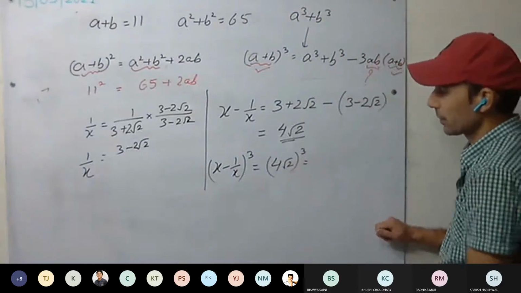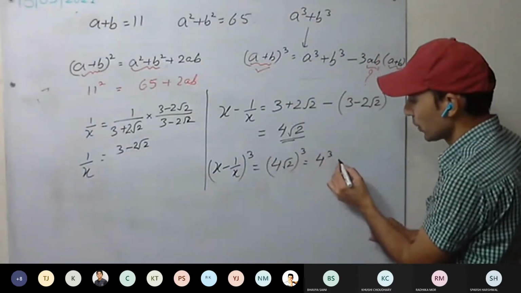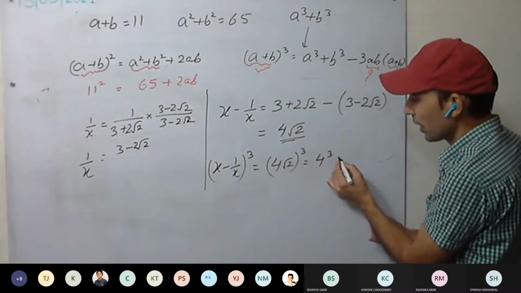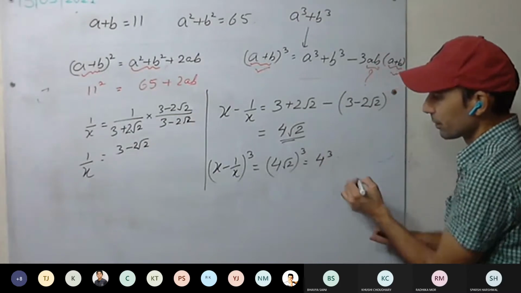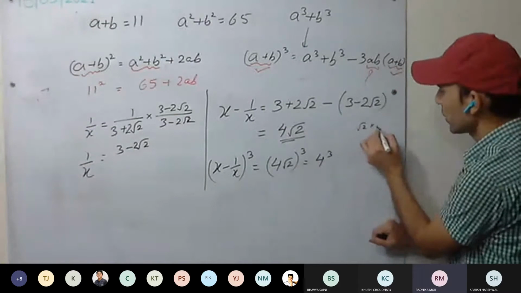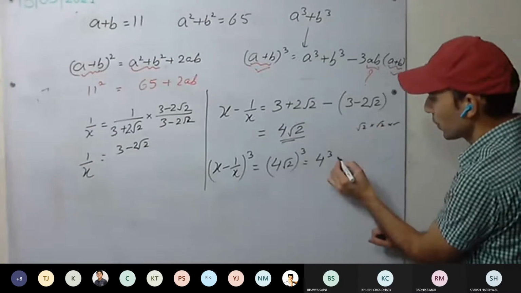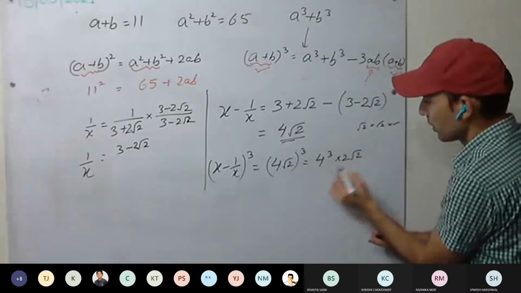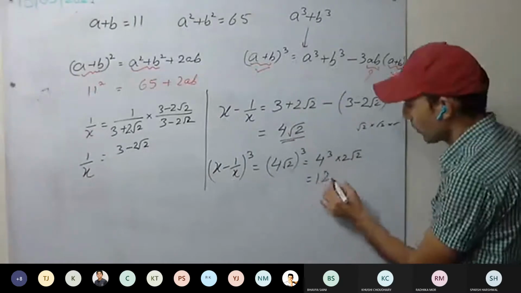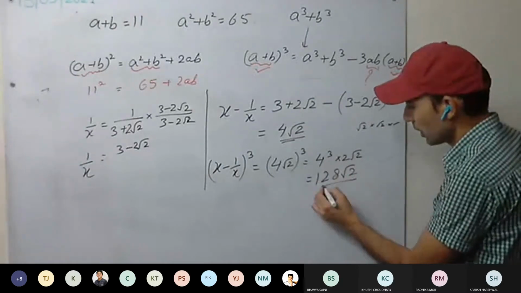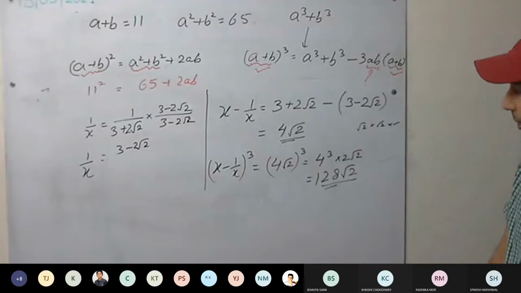How much will you be getting? 4 cube, root 2 cube. How much will it be? Root 2 into root 2 into root 2, that is 2 root 2. 4 cube is 64. So 128 root 2. You'll be getting this answer.